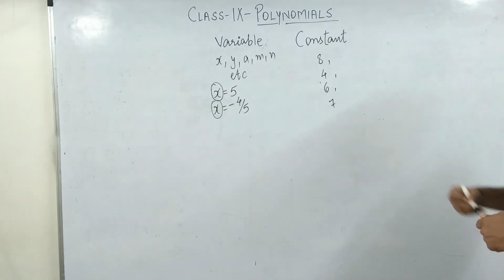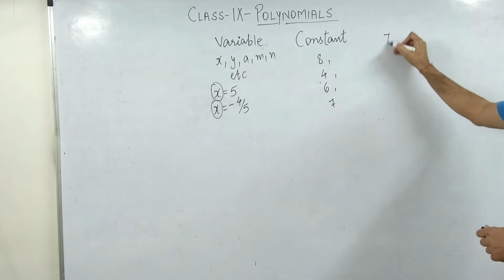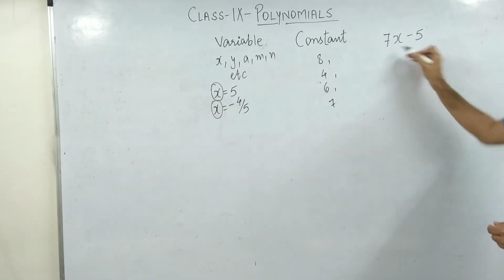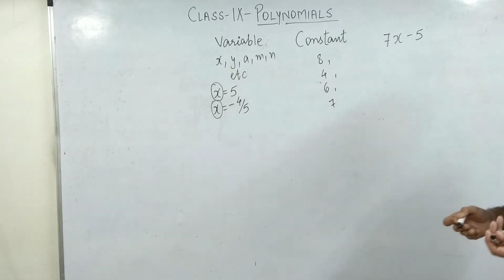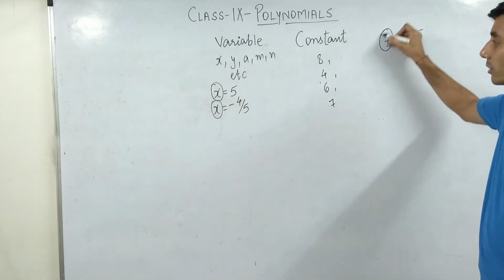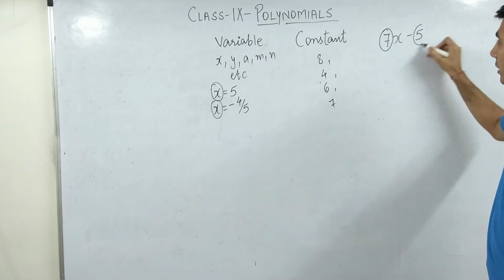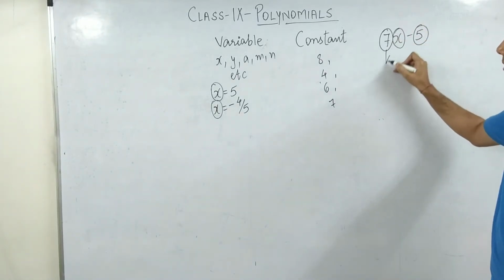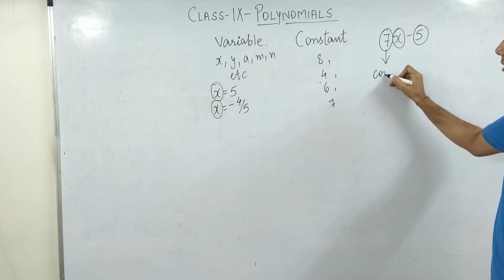So I'm going to write an expression. Suppose I've written 7x minus 5. What is a constant? This is a constant. What is a variable? This is a variable. So this is a constant.